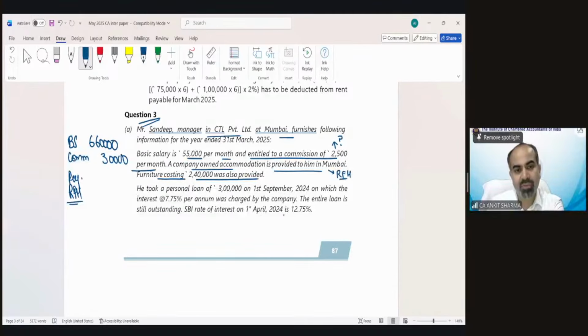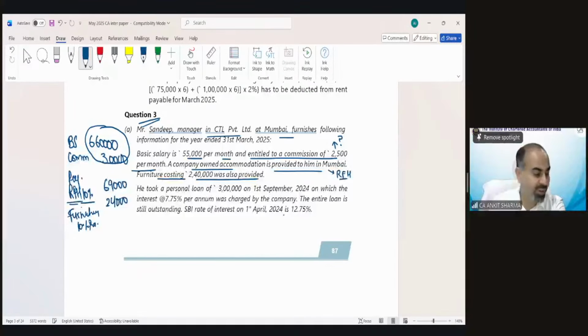And 10% of my monetary payments. That means 6,60,000 plus 30,000, that means 6,90,000. So 10% would be 69,000. Clear? For the purpose of furniture, the provision says in case of furnished accommodation, we will take 10% per annum of cost. That would be 24,000 rupees.